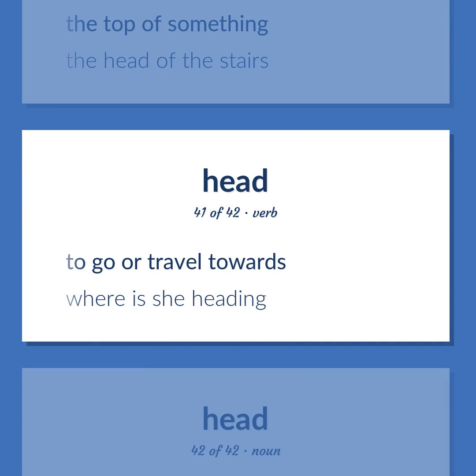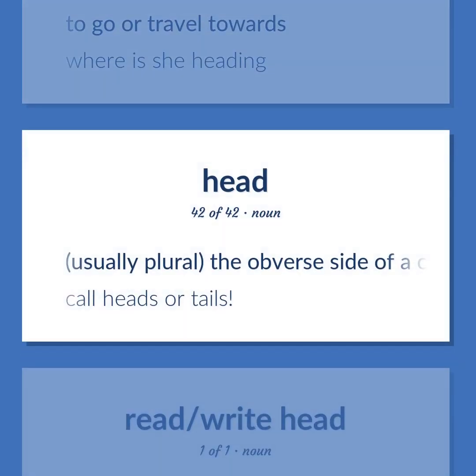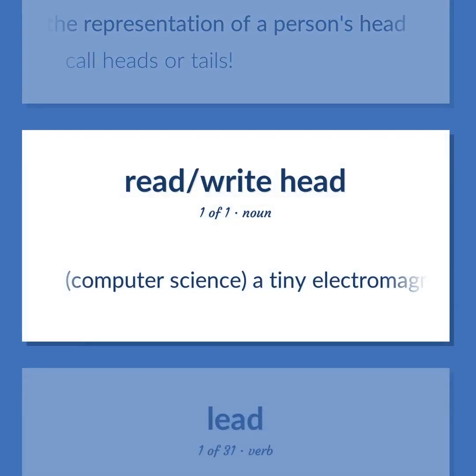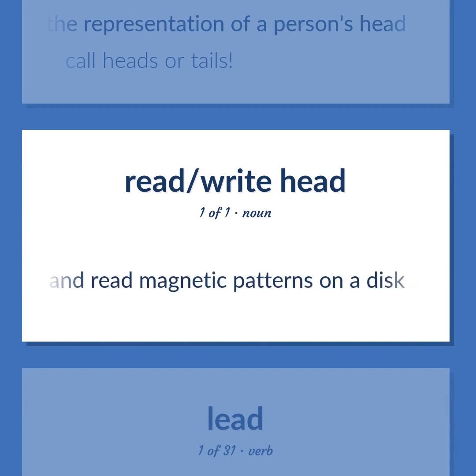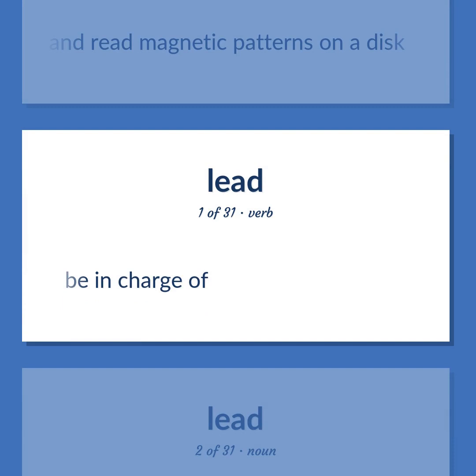To go or travel towards. Where is she heading? Usually plural, the obverse side of a coin that usually bears the representation of a person's head. Call heads or tails. Computer science. A tiny electromagnetic coil and metal pole used to write and read magnetic patterns on a disk. Be in charge of.